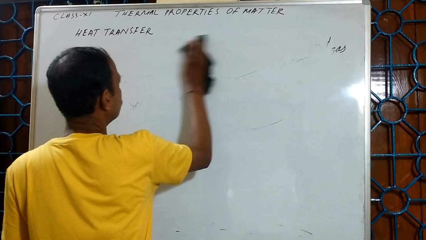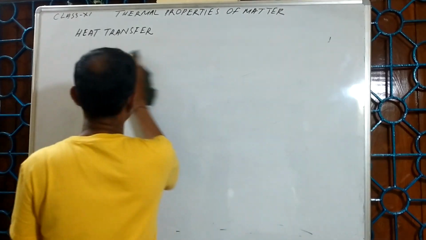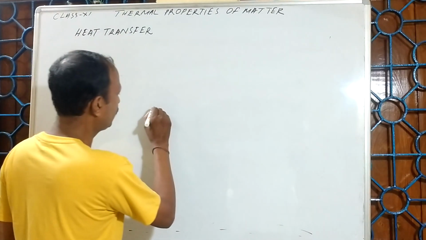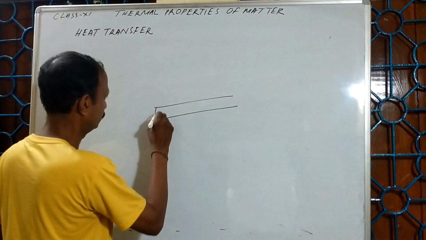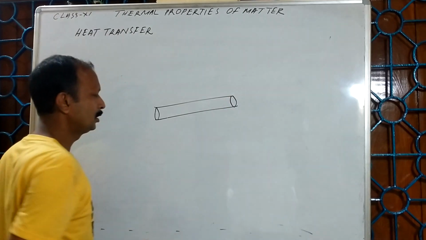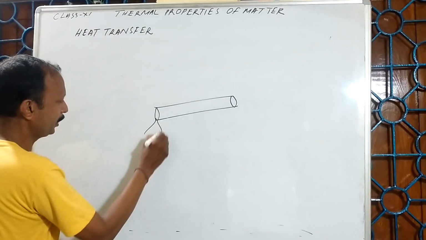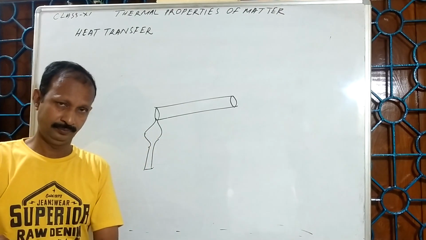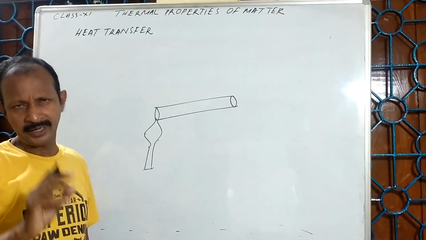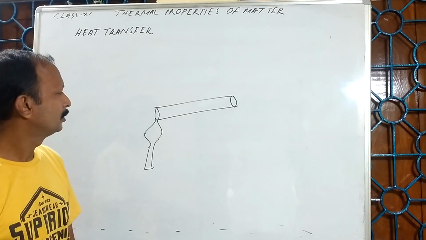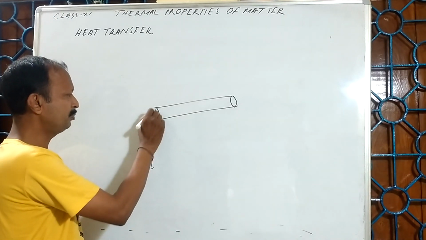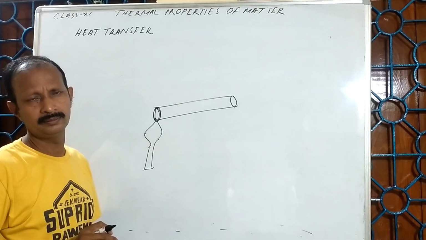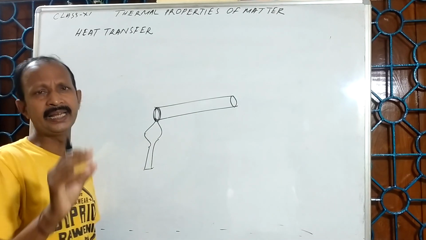Suppose this is a metallic rod. One end of the rod I am showing to the candle flame. What happens? The end of the rod which is near the flame receives the heat energy.